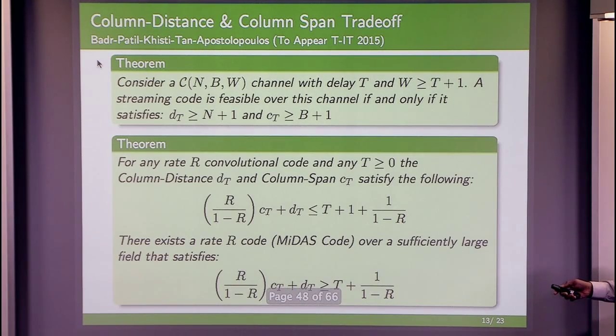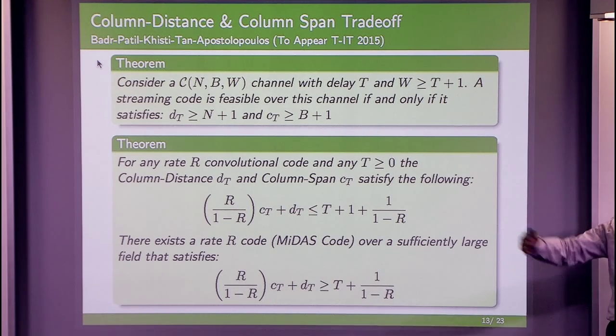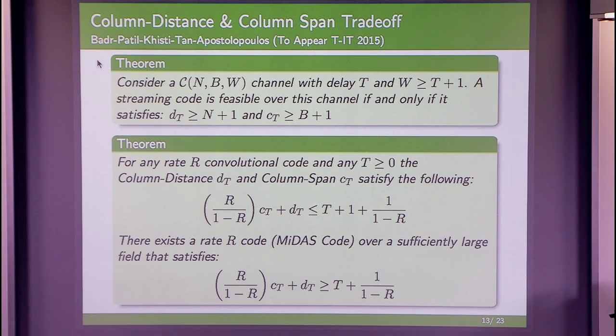So our main result can be translated into a trade-off between the achievable column distance and column span. We can show that for any convolutional code, the column distance and column span must satisfy this particular upper bound. We cannot have a code with large column distance and column span simultaneously, and conversely, our proposed construction achieves this particular lower bound.